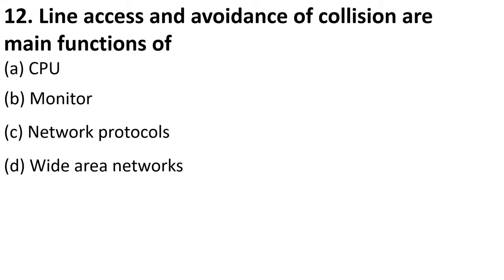Line access and avoidance of collisions are main functions of. So you all know that if you want to send something from one computer to another, your data is broken into different parts, which are called packets. These small packets are sent through different routes. They don't go at once.